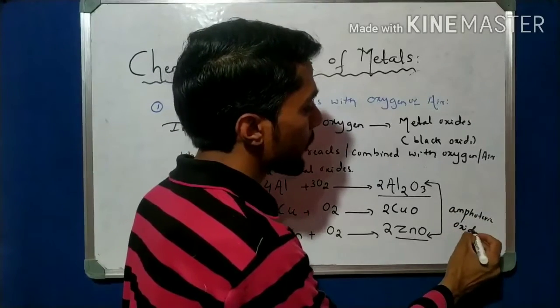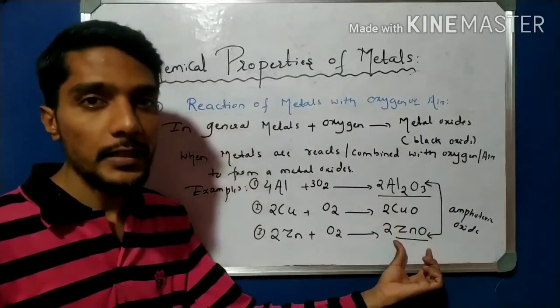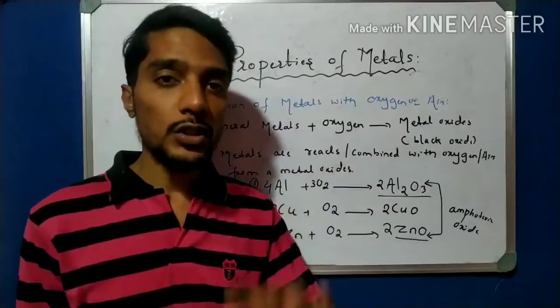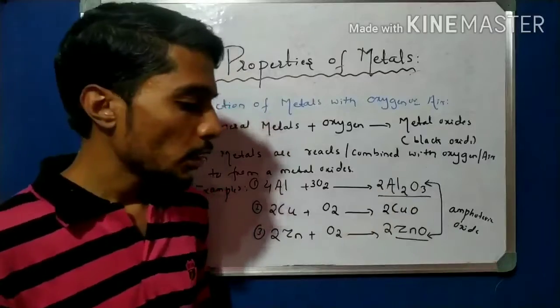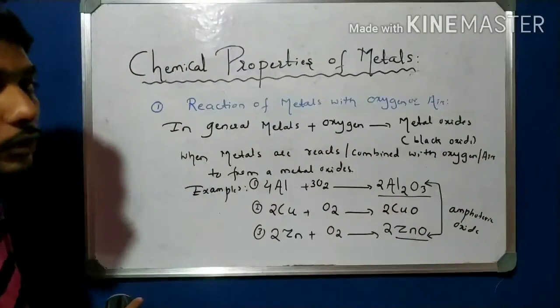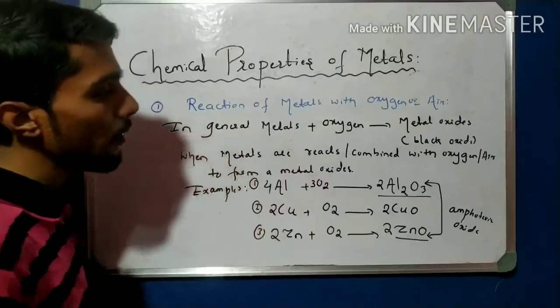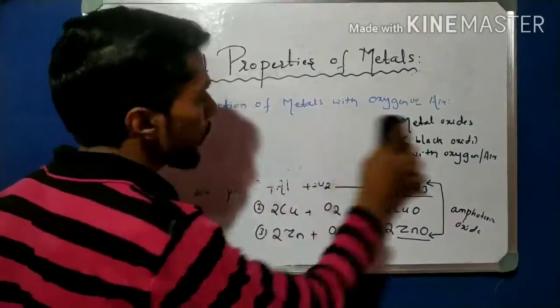Amphoteric oxide. Why? Because aluminium oxide and zinc oxide react with both acid as well as base. So such oxides are called amphoteric oxides. Now let us take the meaning of amphoteric oxide here. So please, students, pause the video and write down this very important point.